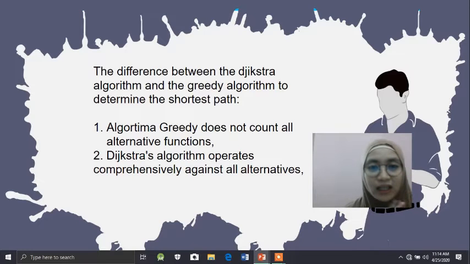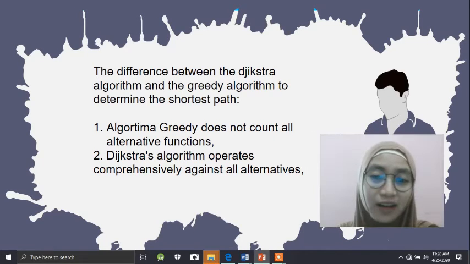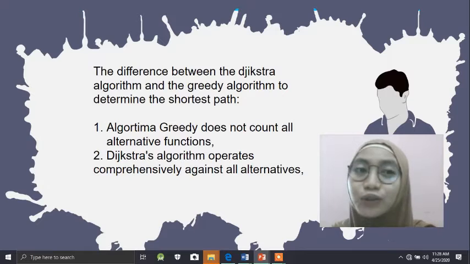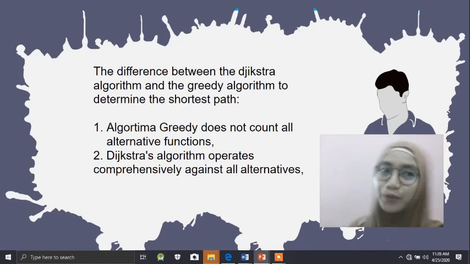Okay. Actually, Dijkstra is like a greedy algorithm, but there is a difference between the Dijkstra algorithm and the greedy algorithm in determining the shortest path. The greedy algorithm doesn't count alternative functions because the vertices are generated only from the starting point to the destination point.